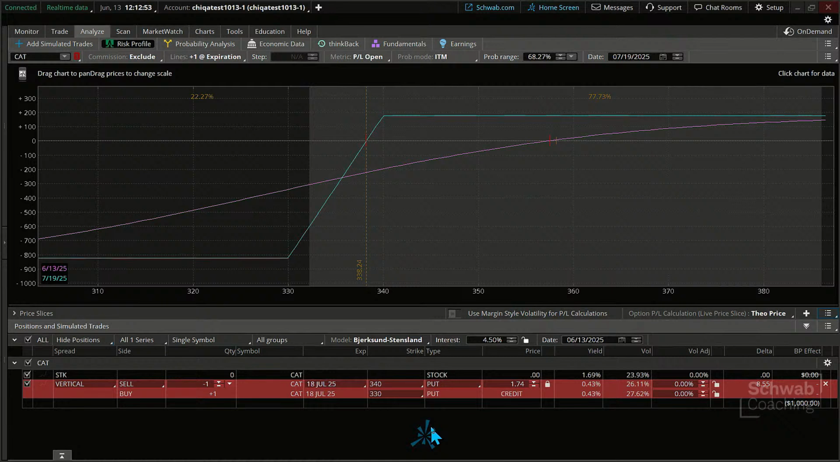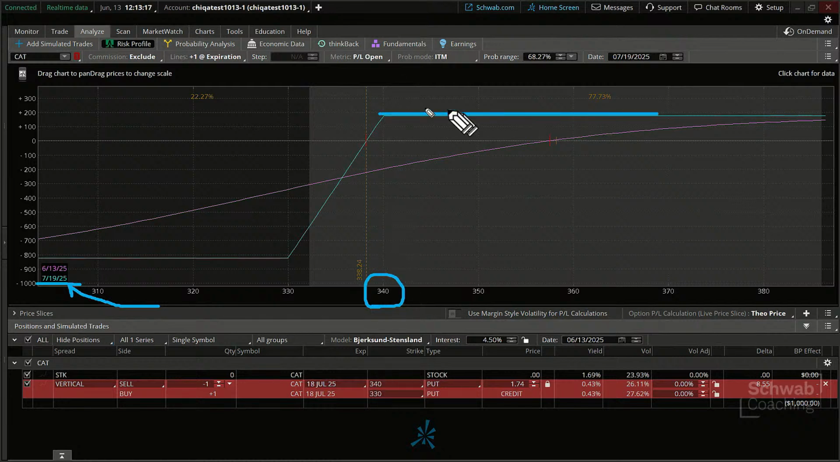As you can see, it just really nicely says this. If I get above what level? There's a 340 right there. If we hold above that level by expiration, you'll notice down here, that blue line, that light blue, cyan line, is that expiration date. So at expiration, if we are above 340, we flatten out.